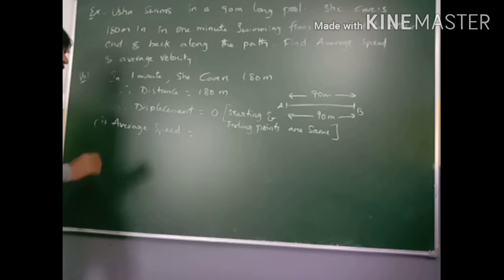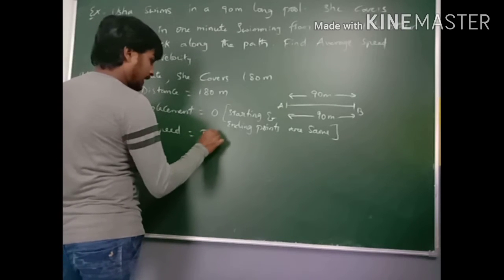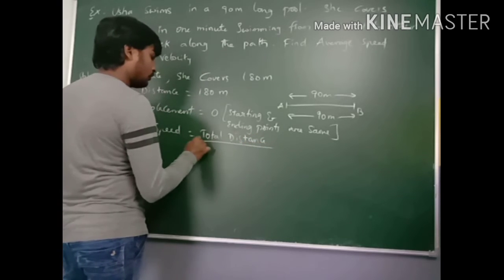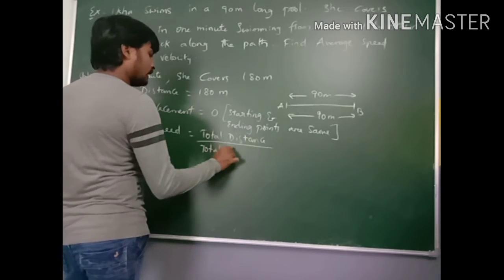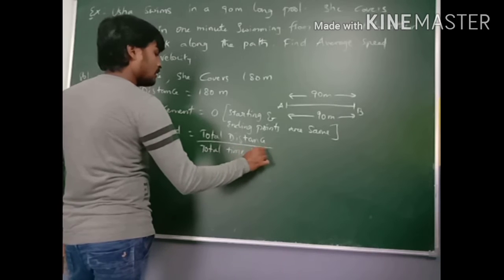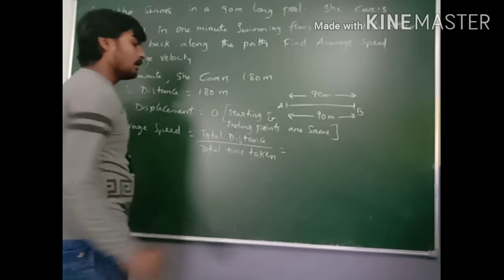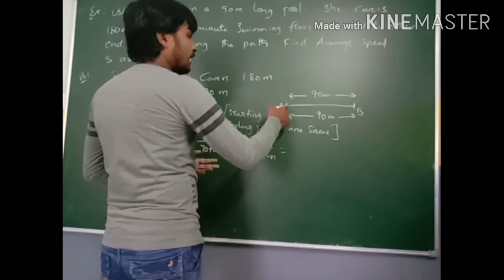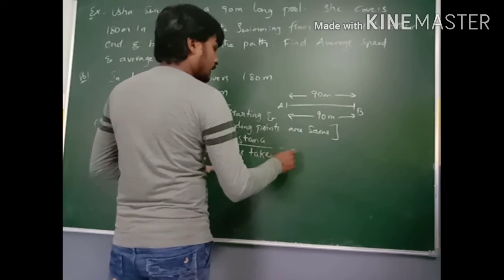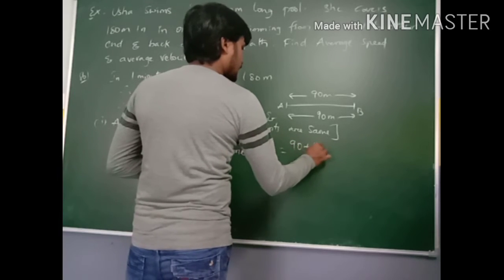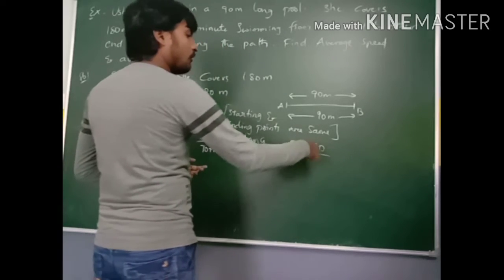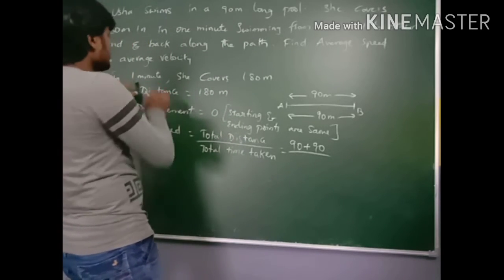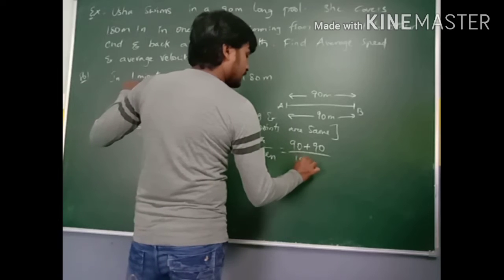The average speed formula: total distance by total time taken. Here the total distance is from A to B 90 plus B to A 90, so 90 plus 90, and the total time taken to cover this 180 is 1 minute.